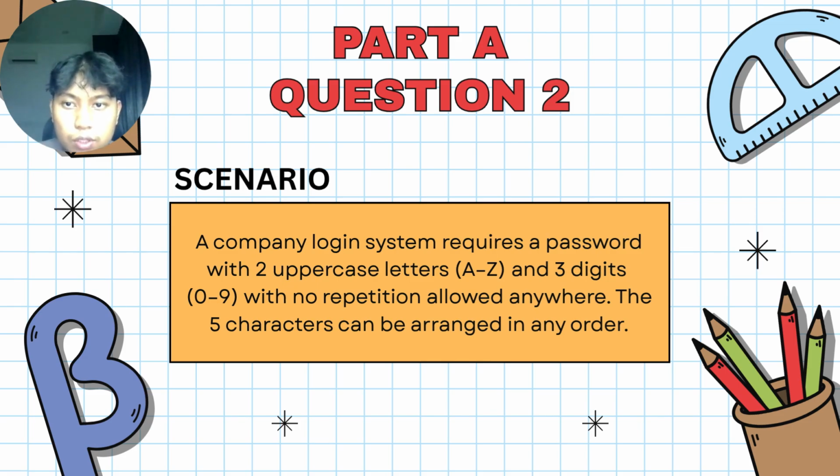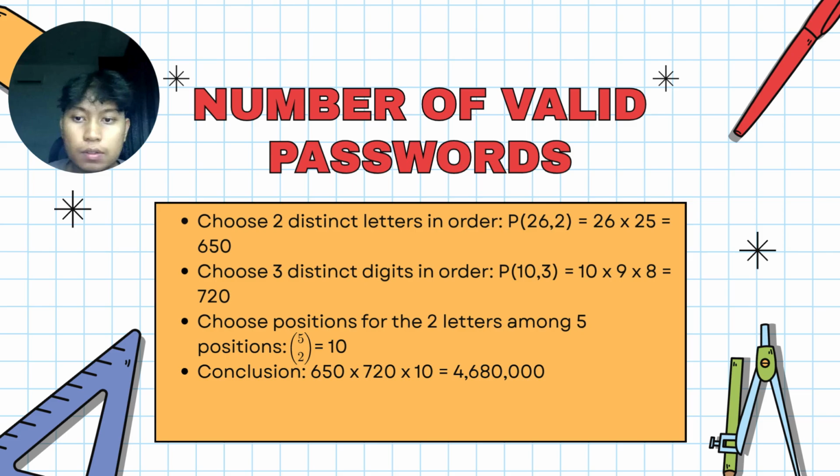Now I will continue the presentation on part A, question number 2. The scenario given is that a company login system requires a password with 2 uppercase letters from A to Z and 3 digits from 0 to 9 with no repetition allowed anywhere. So the 5 characters can be arranged in any order.